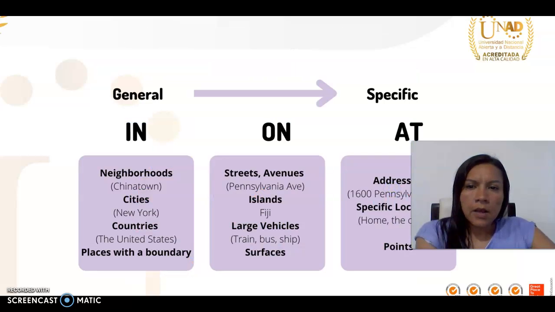In: neighborhood, cities in New York, countries, the United States, place, airport.